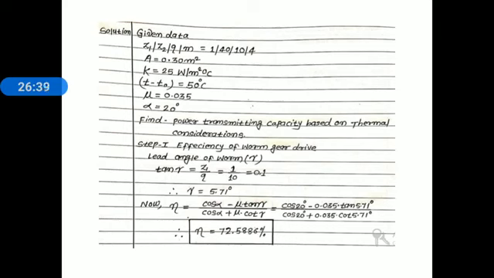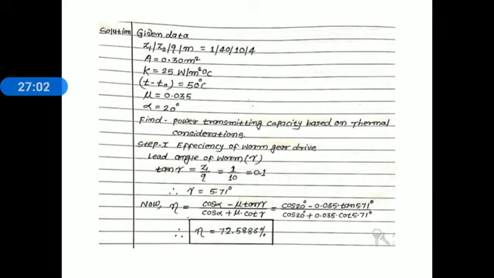Step number one, efficiency of worm gear drive. Lead angle of worm gamma: we know the relation for tan gamma is equal to Z1 divided by Q, number of starts divided by diameter quotient. Number of starts is 1 divided by 10, and we get a value 0.1, and taking the tan inverse of 0.1, we get a lead angle of 5.71 degrees.